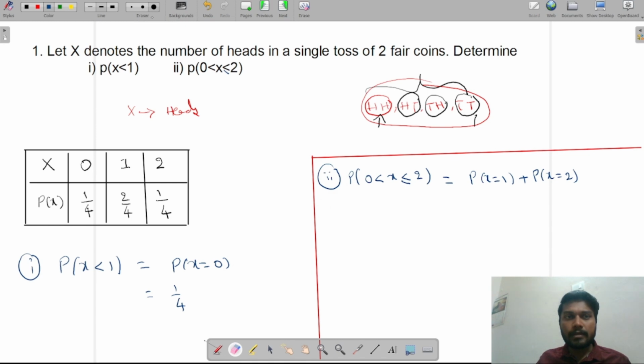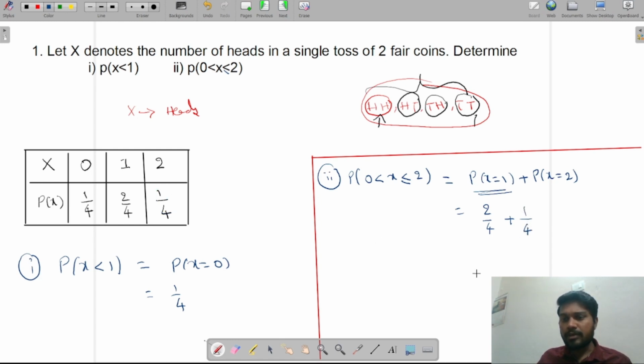Now the next step. At x equal to 1, what is the probability in the table? At x equal to 1, it is 2 by 4, right? So 2 by 4 plus, at x equal to 2, what is the probability in the table? 1 by 4, right?